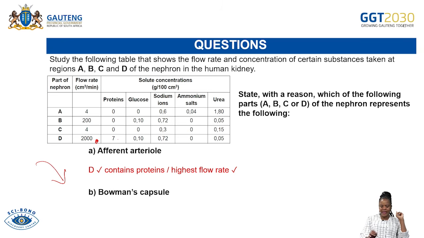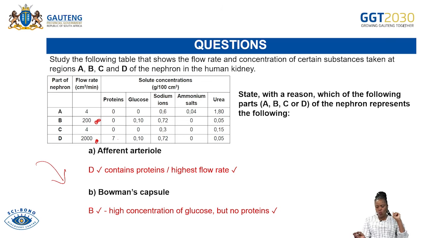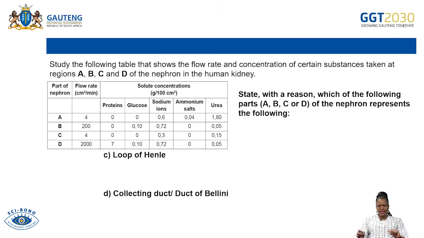And then which one represents the Bowman's capsule? It's going to be B. Why? Because the concentration of glucose is high there. The concentration of glucose at B is high, at 0.10, and there is no protein found in the Bowman's capsule. The one that represents the loop of Henle, remember, when you think of the loop of Henle, you must always think of what? We must always think of your sodium ions.